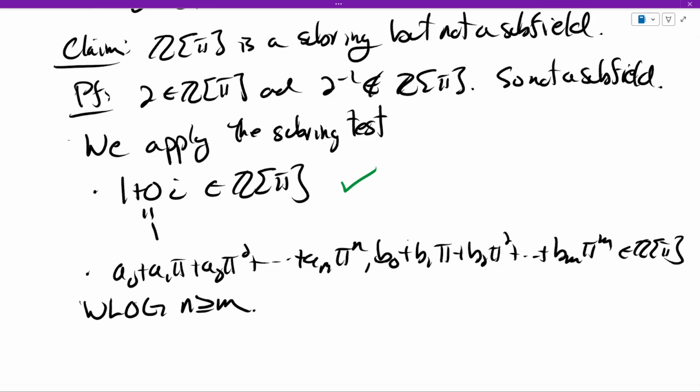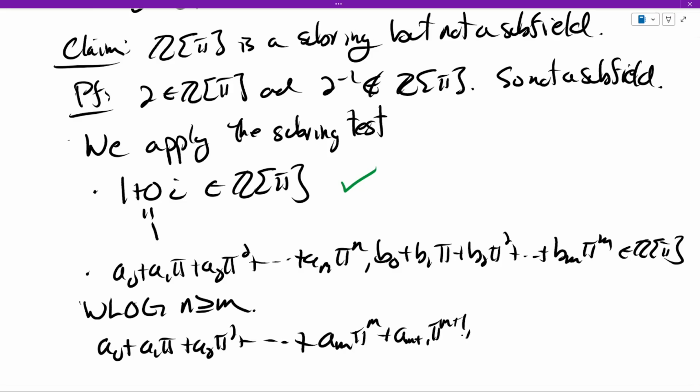I don't know which one of these powers is bigger than the other, but we're going to make this assumption that the first power is bigger than the other one. It's easy to fix the proof if it's not. Then we can think about the difference as: I go up to am, because the degree n is bigger than or equal to m, and then am plus 1, the next index, pi to the m plus 1, all the way up to an pi to the n.